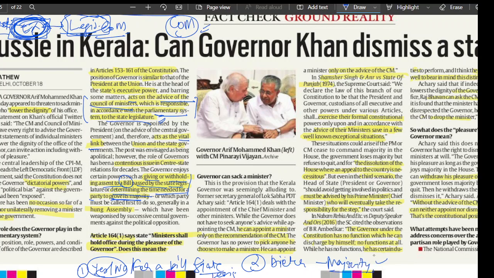As you must have seen in the cases of Maharashtra as well, if the governor thinks that the people who are competing in the government for the position of the CM or the Council of Ministers need more time to prove their majority, the governor will directly make sure that this happens. There are a few cases that you can read. I believe this was the S.R. Bommai case. This is a very famous case that happened in Karnataka.